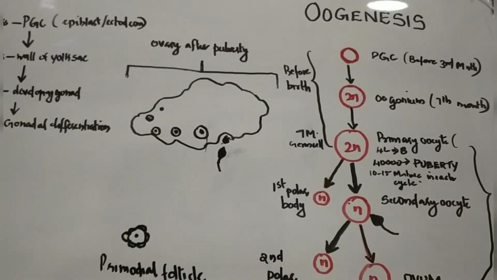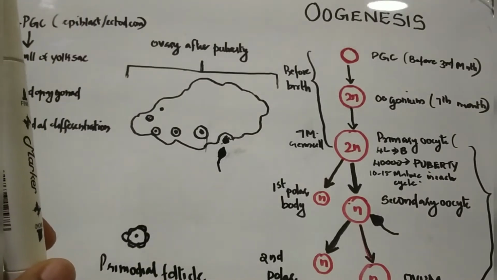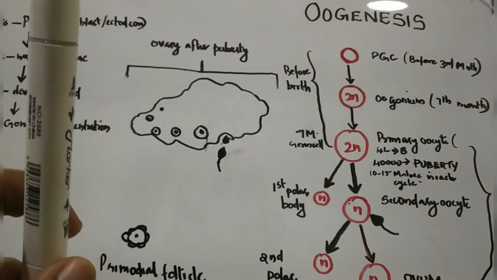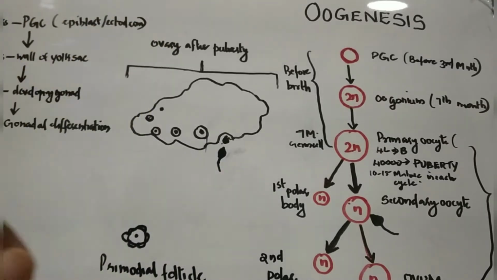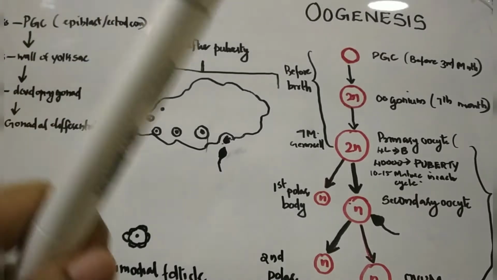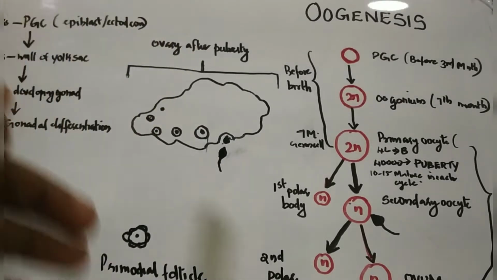So today we will discuss oogenesis. We have already discussed spermatogenesis, that is the maturation of spermatogonia to spermatozoa. Now we will discuss oogenesis, that is the formation of the female gamete. We have already discussed that spermatogenesis takes place only after puberty. But in the case of oogenesis, it starts before birth itself. That is, it starts before the child is even born.